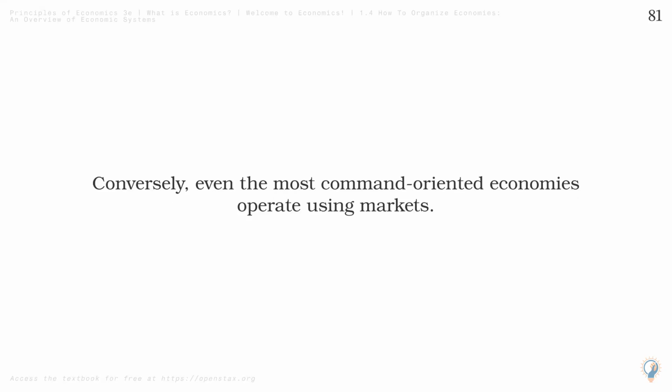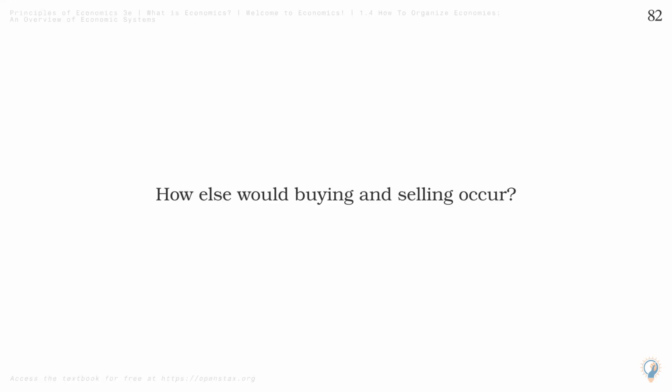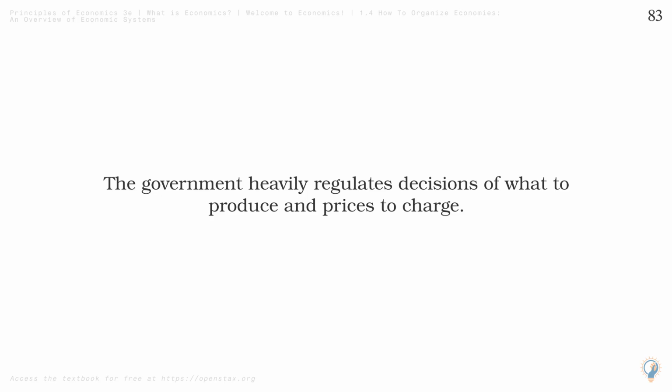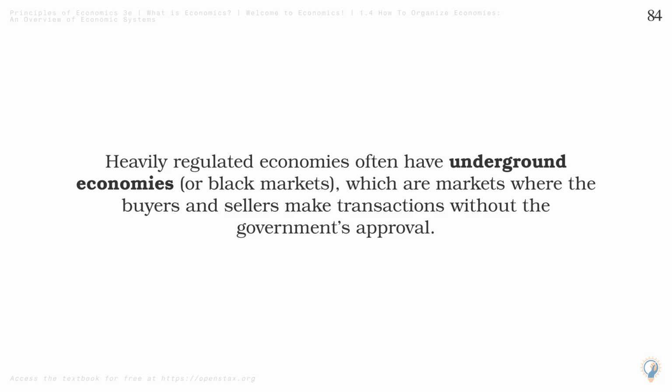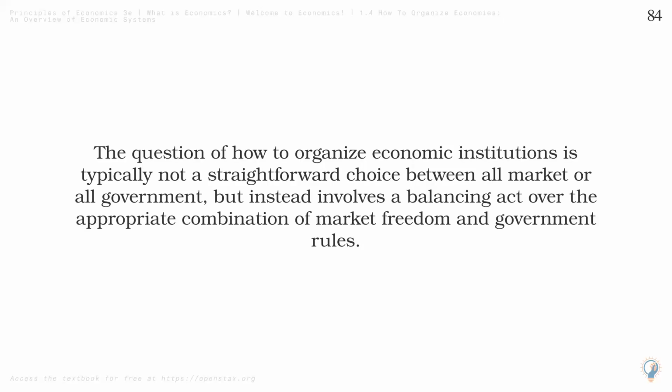Conversely, even the most command-oriented economies operate using markets. How else would buying and selling occur? The government heavily regulates decisions of what to produce and prices to charge. Heavily regulated economies often have underground economies, or black markets, which are markets where the buyers and sellers make transactions without the government's approval. The question of how to organize economic institutions is typically not a straightforward choice between all market or all government, but instead involves a balancing act over the appropriate combination of market freedom and government rules.